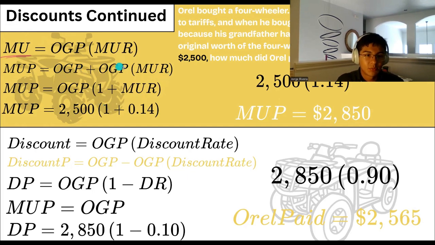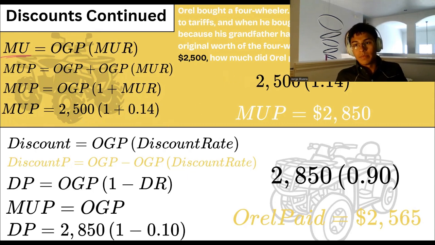If we factor out OGP, the markup price is going to be OGP times 1 plus the markup rate, because we can distribute these.